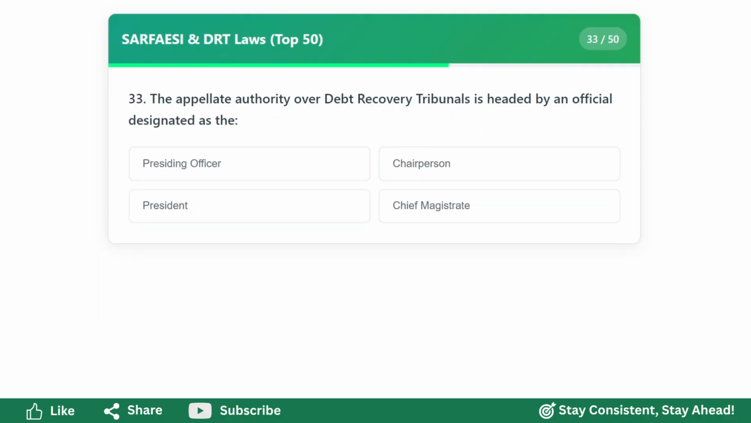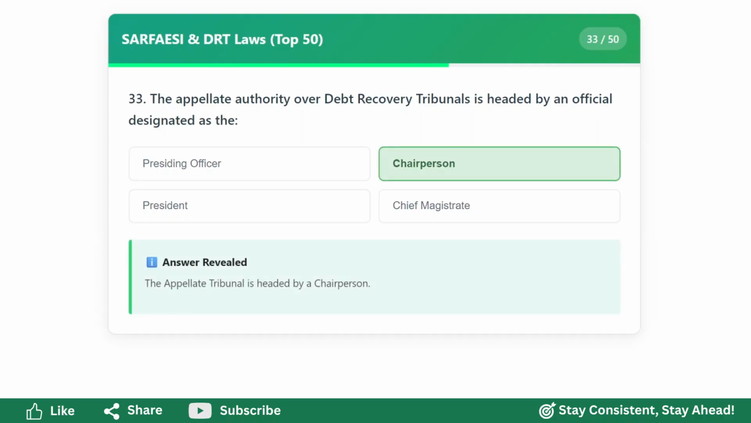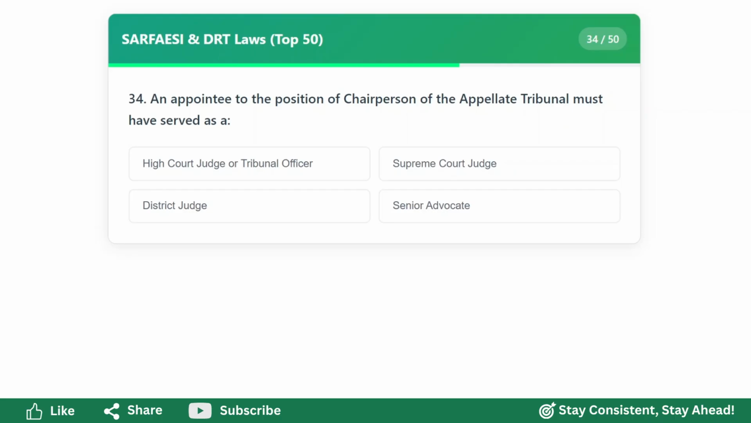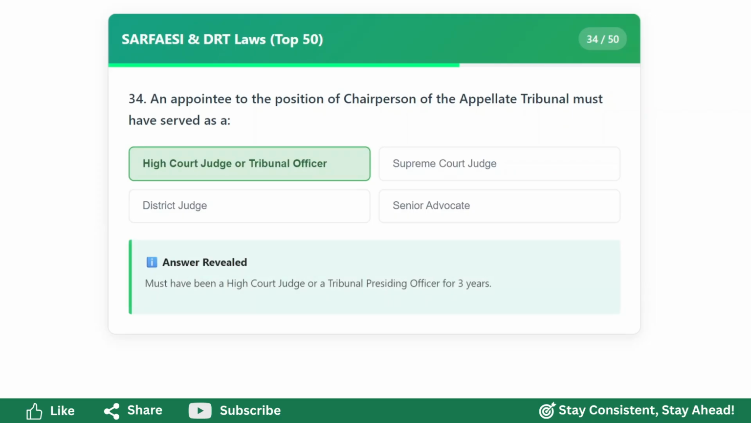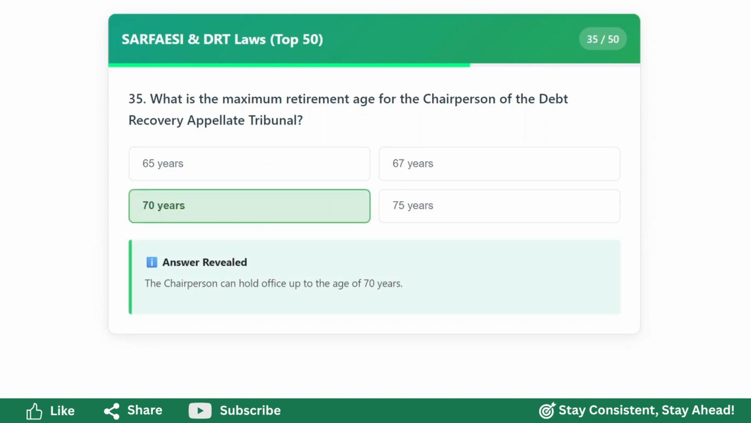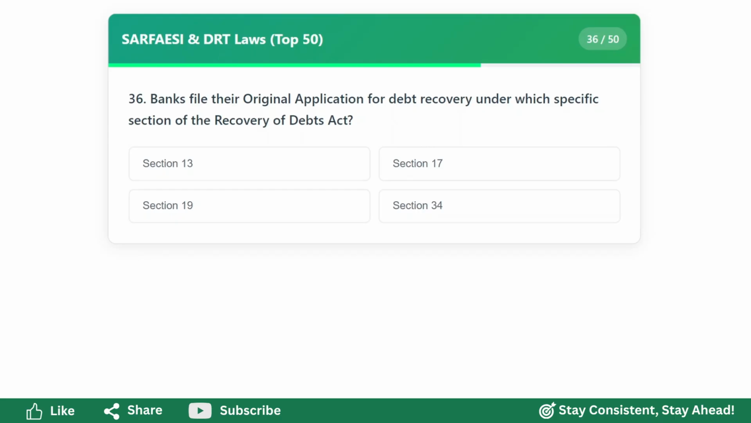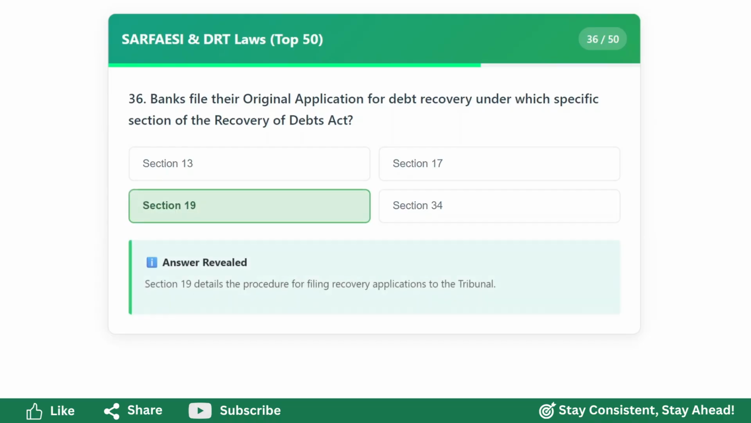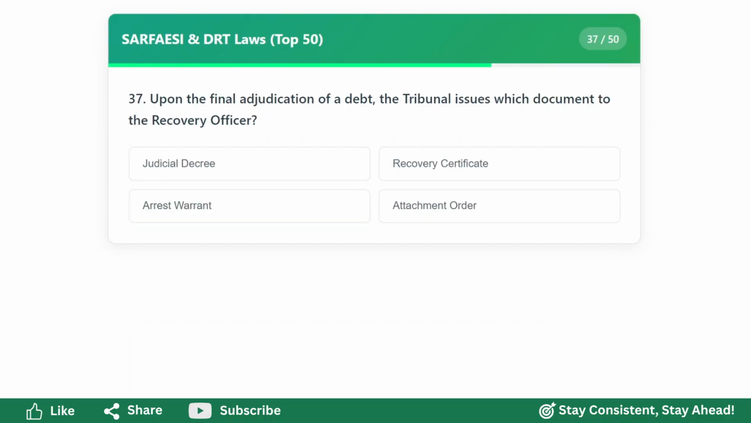The appellate authority over debt recovery tribunals is headed by an official designated as the chairperson. An appointee to the position of chairperson of the appellate tribunal must have served as a High Court judge or tribunal officer. What is the maximum retirement age for the chairperson of the Debt Recovery Appellate Tribunal? 70 years. Banks file their original application for debt recovery under which specific section of the Recovery of Debts Act? Section 19. Upon the final adjudication of a debt, the tribunal issues which document to the recovery officer?